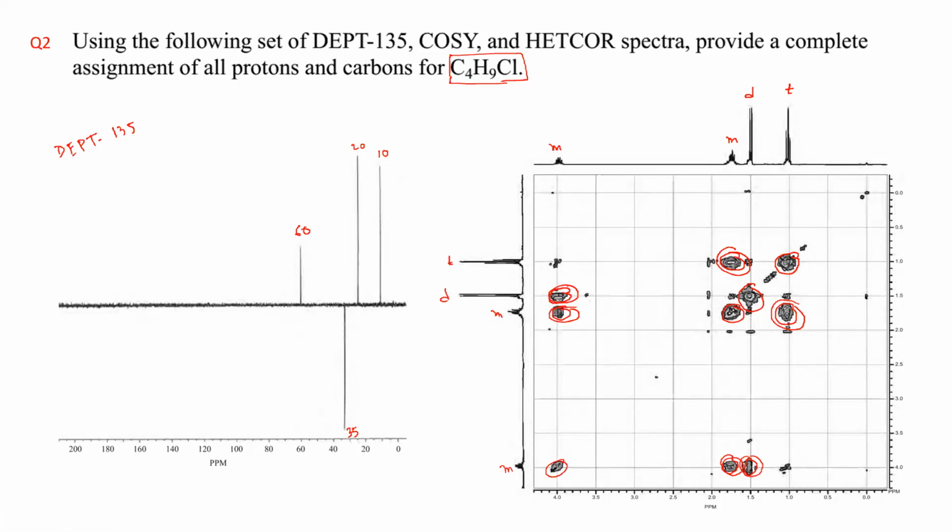Once you have the signals noted, I will show the HSQC spectra. If you note down the values and the multiplicity, you can quickly draw later on.